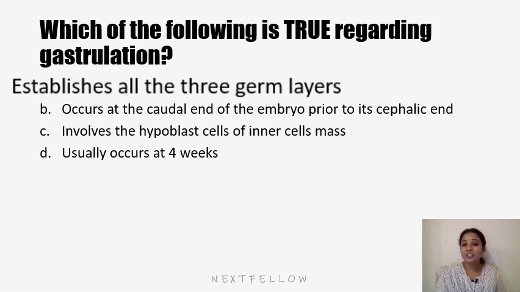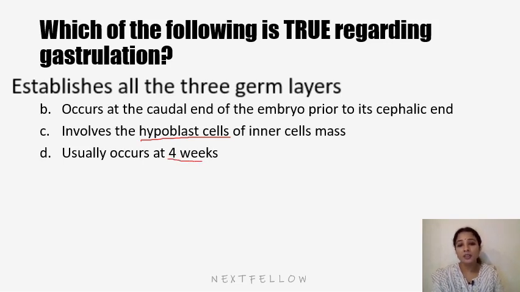So gastrulation is a process by which the epiblast cells undergo ingression and establish all three germ layers. Only epiblast, not the hypoblast cells. That is the reason the hypoblast doesn't take part in the formation of germ layers at all. And we know it occurs during the 3rd week, not the 4th week.